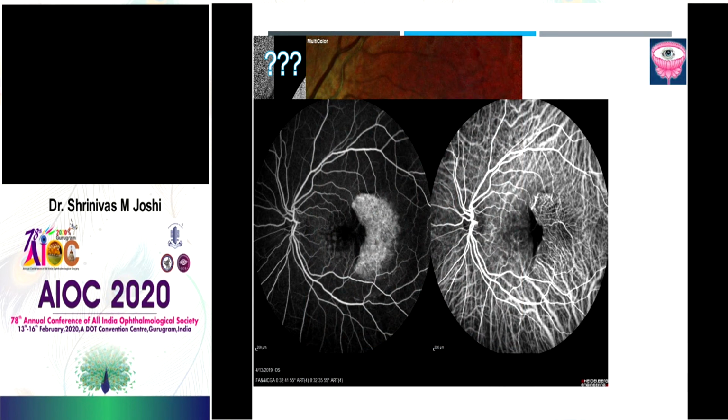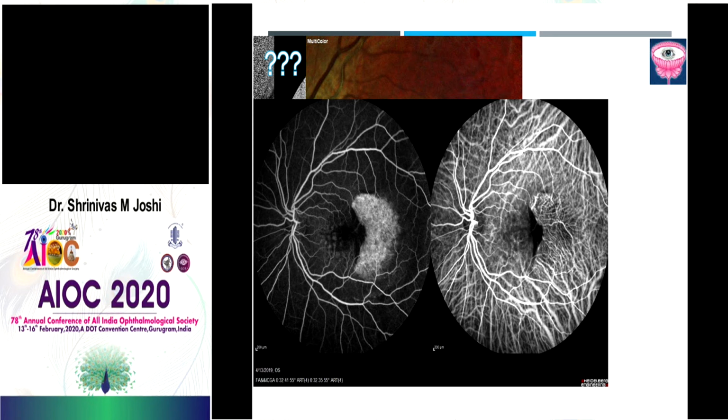You can see the patchy area of hypofluorescence here, right? And you see hyperfluorescence here. This is the ICG, again hypo. Fantastic. It's a case of RPE rip. So what happens here in case of a rip? Here the RPE folds back, it rolls on, so the choroidal fluorescence is obscured.